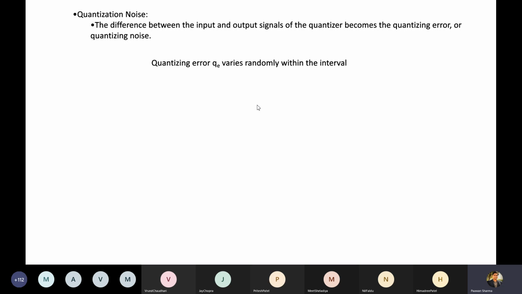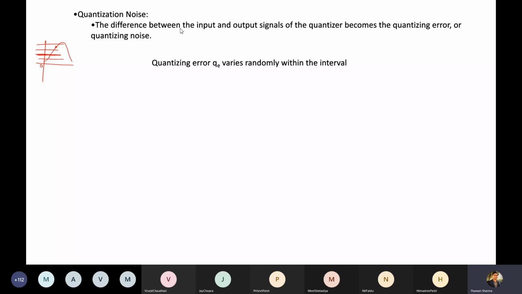Good, so good participation. Quantization noise: when you have a signal value occurring between any interval like this, on the x-axis, and if this is your signal, and at this instant you take this value, based on your logic you assign this particular level.